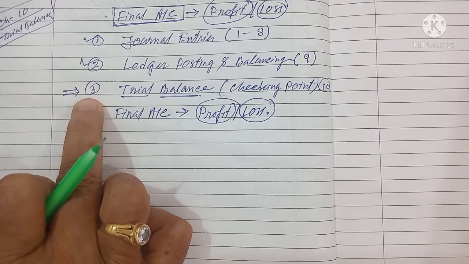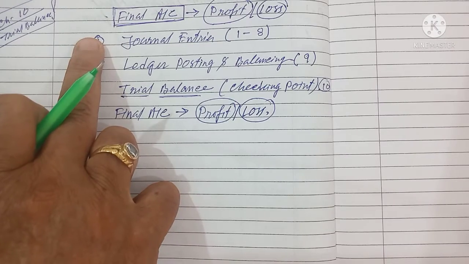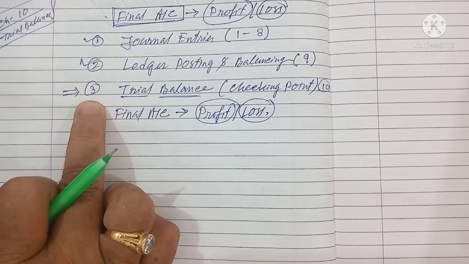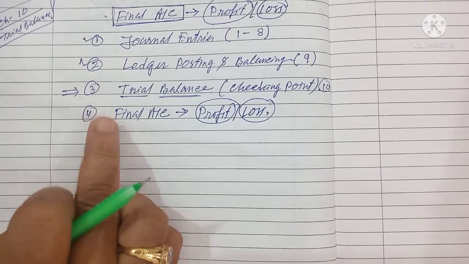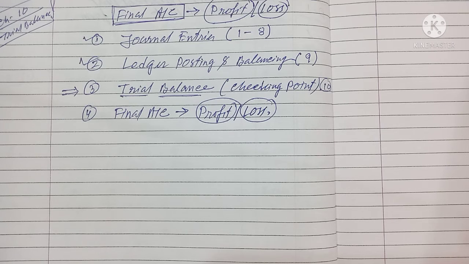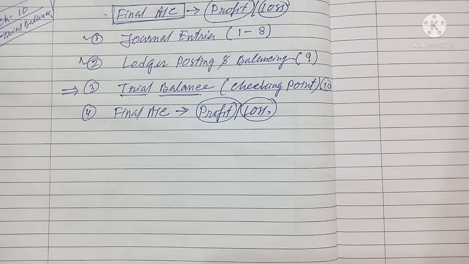In step 3, we will start from the journal and reach the trial balance. I will take a few business transactions, make them into the journal, post that journal into the ledger, find out the balance, and from that balance make the trial balance.